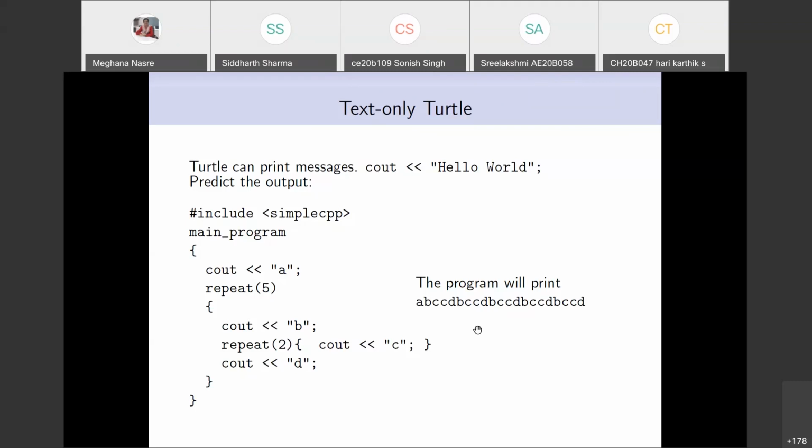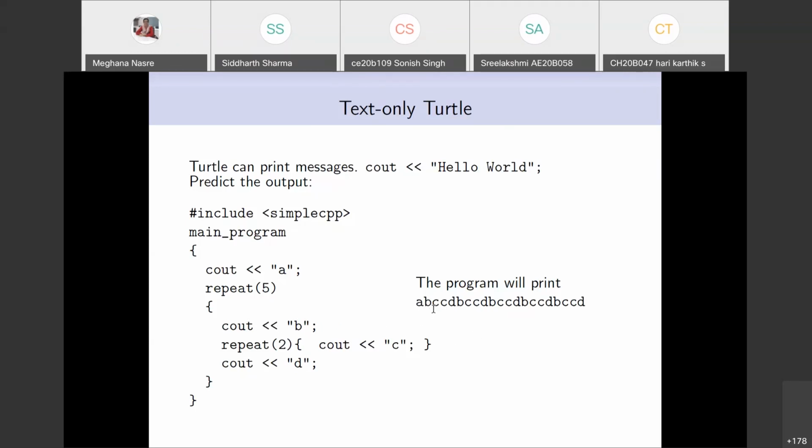Is it Siddharth that is asking the question? Yes, ma'am. It's a nice question, Siddharth. So you want A, then a new line? Ma'am, I want a new line after A, like A in the first line, and then the next line. Okay, so BCD, again BCD and so on, right?